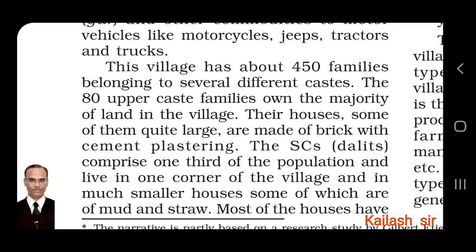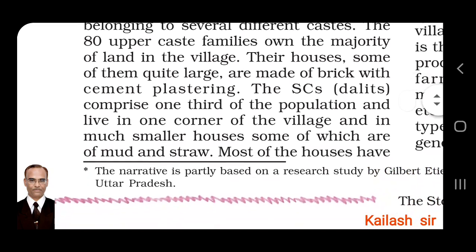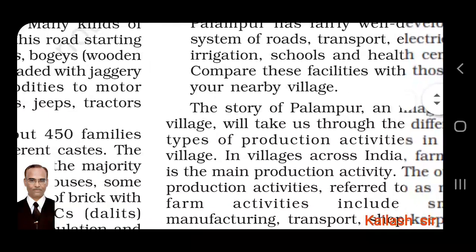The SCs, scheduled castes, Dalits, comprise one third of the population. That means almost 150 families, and they live in one corner of the village. As you have studied in history, Shudras were not allowed to live in the village, so they have to live in one corner of the village and in much smaller houses, some of which are of mud and straw. A kacha house, as you have studied, is made of mud, straw and bamboo, but it is not a pakka house.